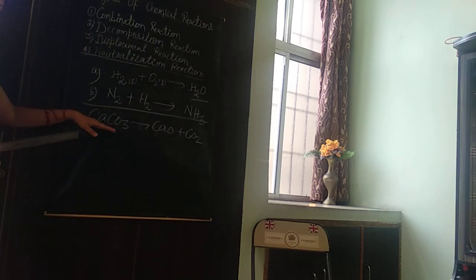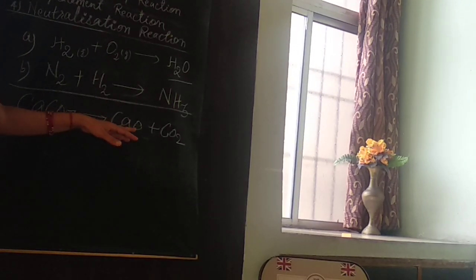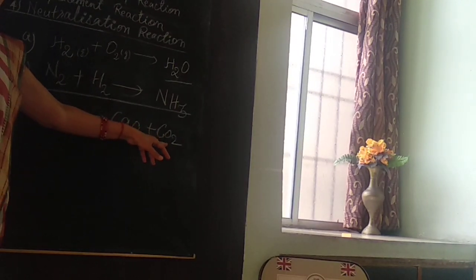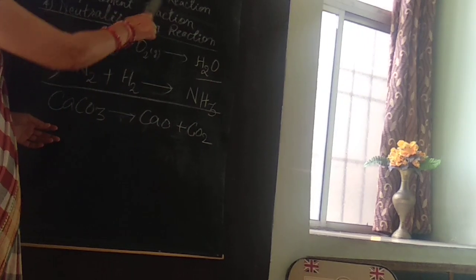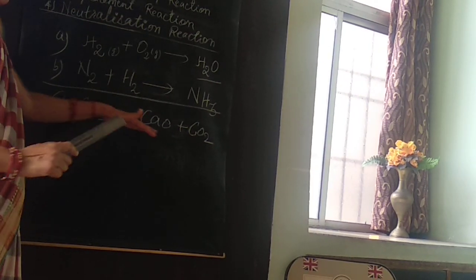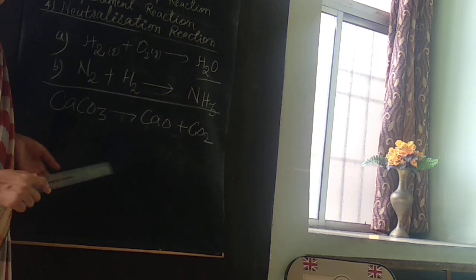It means this substance, calcium carbonate, breaks down into calcium oxide and carbon dioxide. It is an example of decomposition reaction. It means the substance breaks down into two or more substances.